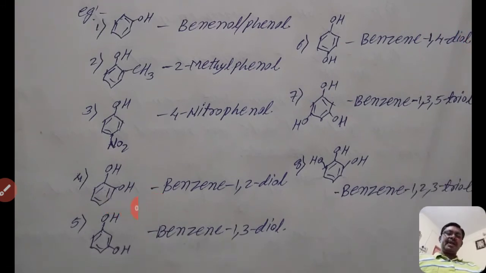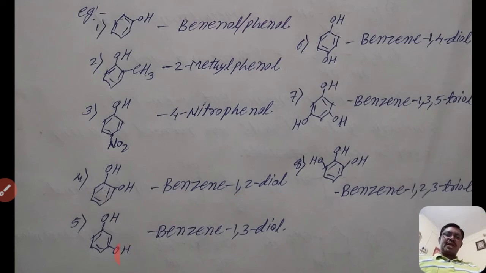Then, when it is a dihydric phenol, that means it contains 2 hydroxyl groups, the positions of the 2 hydroxyl groups are indicated by numbers, and in that example consider the parent chain as a benzene ring. So first write benzene 1, 2, that is the position of the 2 hydroxyl groups. There are 2 hydroxyl groups, so the suffix is diol, where ol means alcohol or hydroxyl group. Benzene 1, 2 diol is the name of that compound.